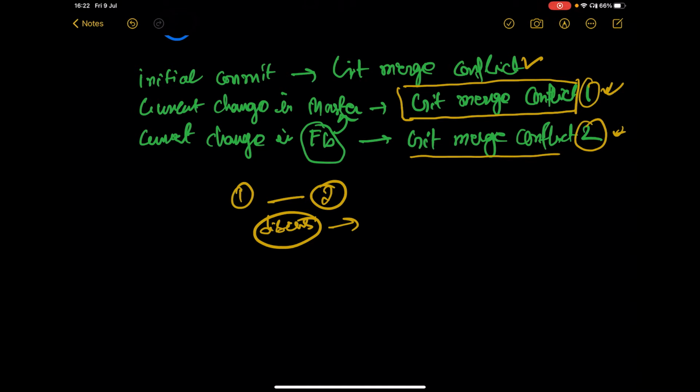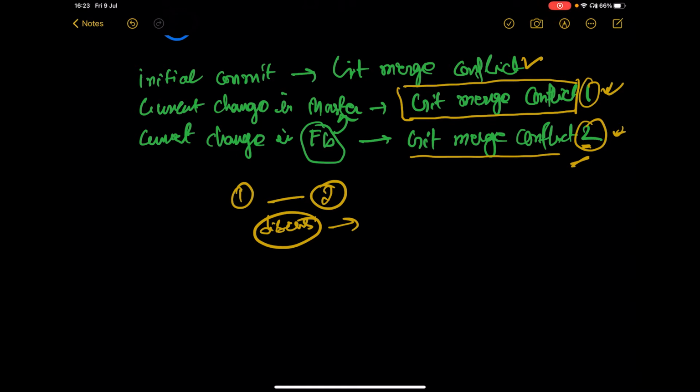Then according to the output of the discussion, they will decide which to keep. And let's suppose the feature branch one, the conflict 2, should be the actual one. It should be going to the master branch.